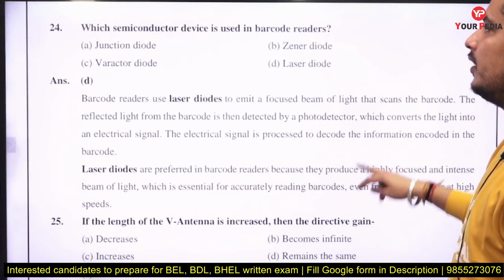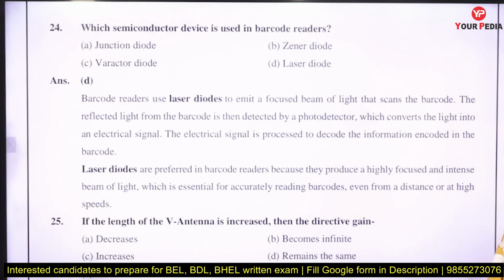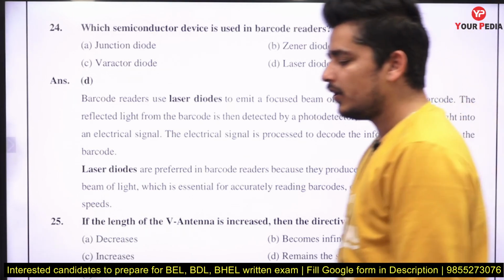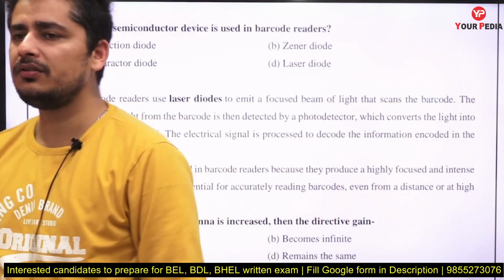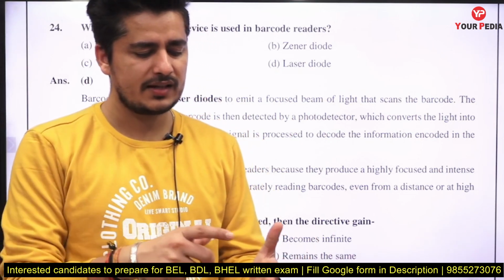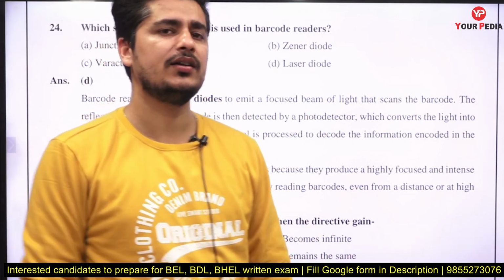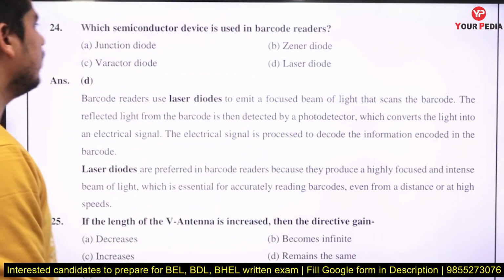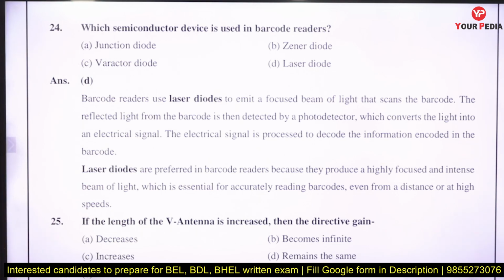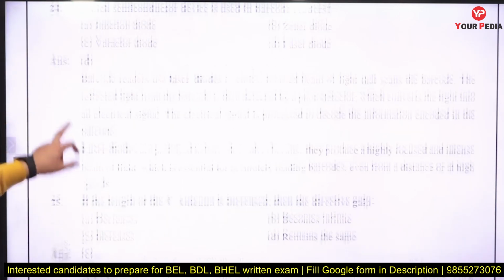Which semiconductor device is used in a barcode reader? See, basically, whenever you scan a barcode, you flash a light, a laser light, and that laser will read the barcode. So which light is used? That is the laser diode we are using there.